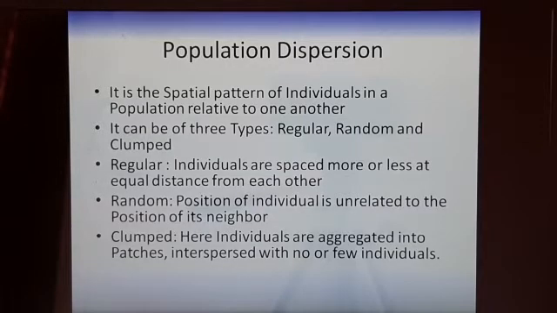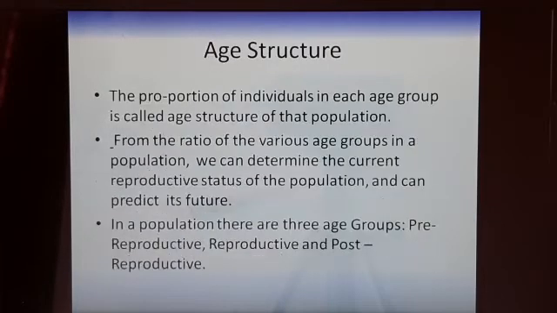Then there is the clump dispersion. Here the individuals are aggregated into patches, interspersed with areas having few or no individuals. Suppose there are 10 people living in a particular area. After that, at a distance of 1 or 2 kilometers, there are again 5. Suppose at some other distance there are again 10. So there is a clumping of the individuals, and there may be no individuals in between.